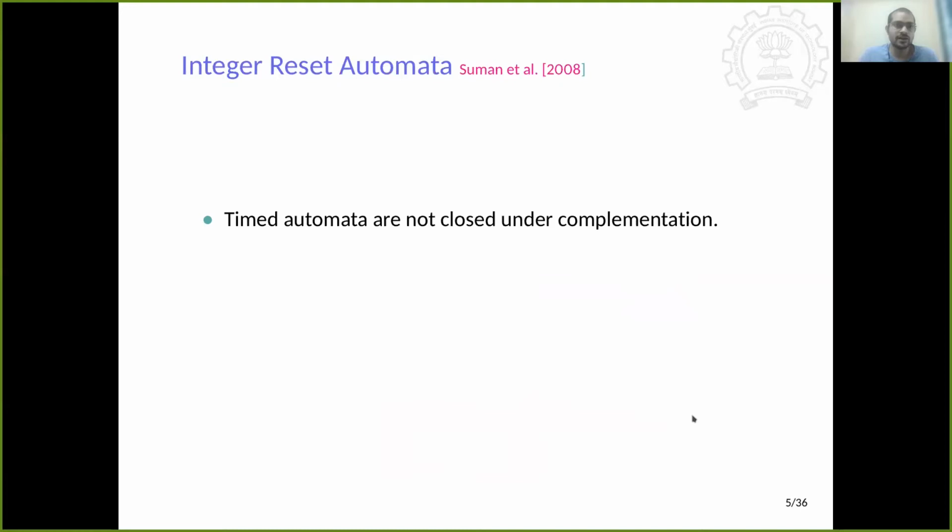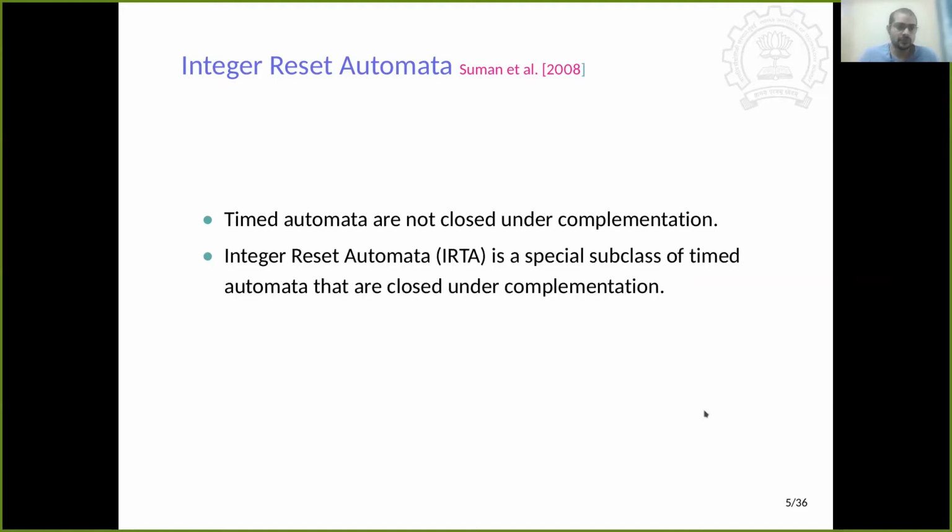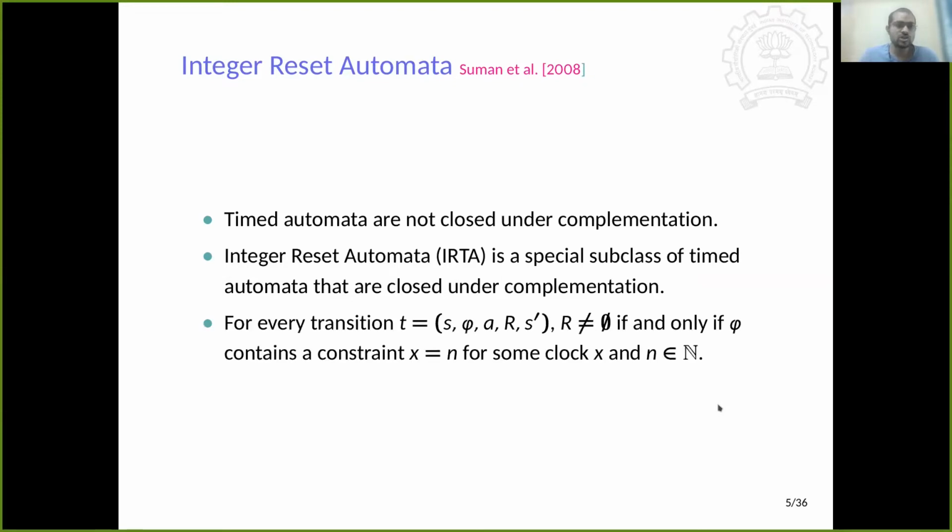Now, integer reset automata is another interesting subset of timed automata. Why is it interesting? Because in general, timed automata are not closed under complementation. That is why integer reset automata have been proposed, a special subclass of timed automata that is shown to be closed under complementation. The definition is that for every transition, the set of clocks that are reset is non-empty if and only if the guard contains a constraint of the form equal to 1. That means every reset happens at an integer time, and only then can you reset the clock.